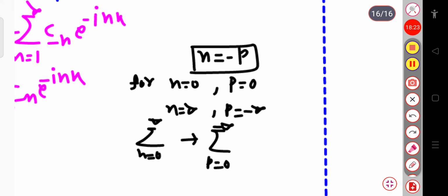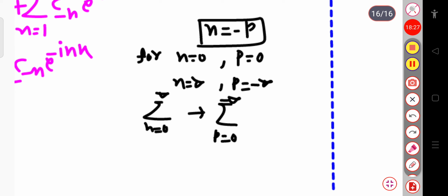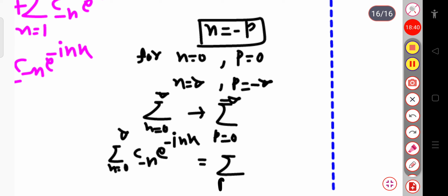Now this expression, for n equal to 0 to infinite, c minus n exponential minus inx, can be written as sum over p equal to 0 to minus infinite cp exponential iota px, because we have substituted the value n equal to minus p here.